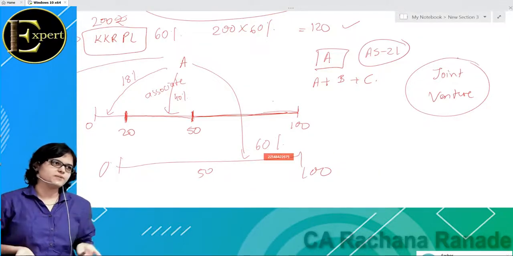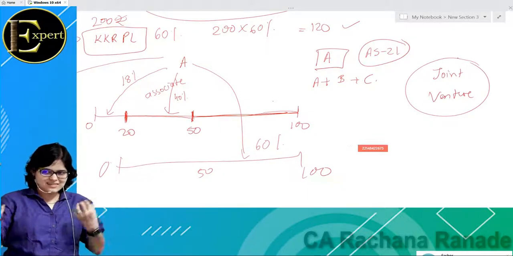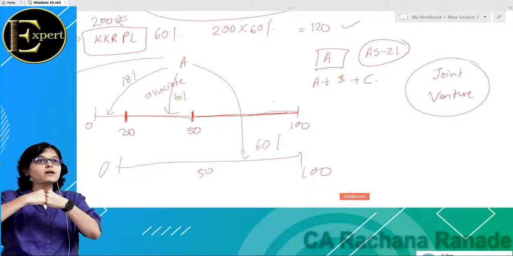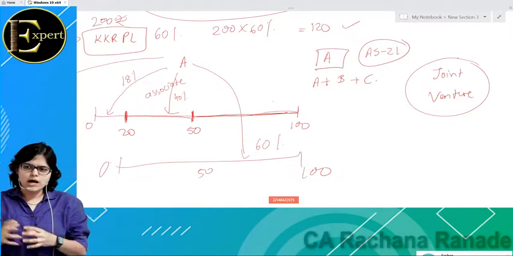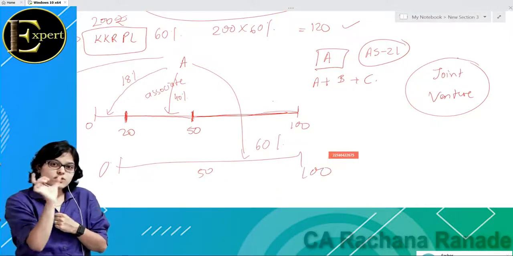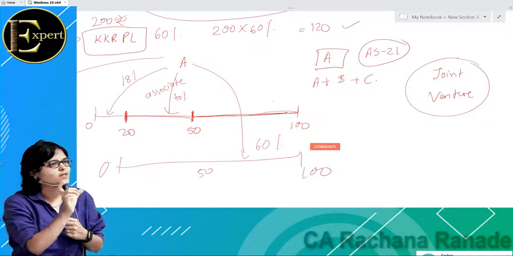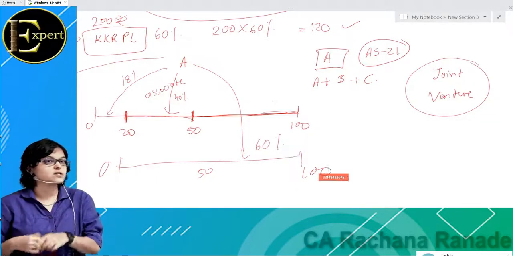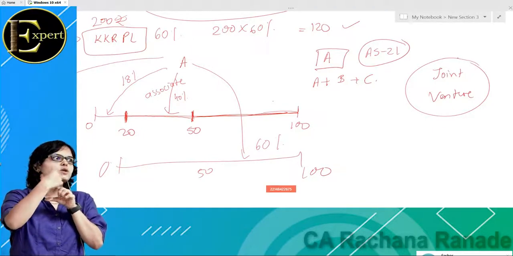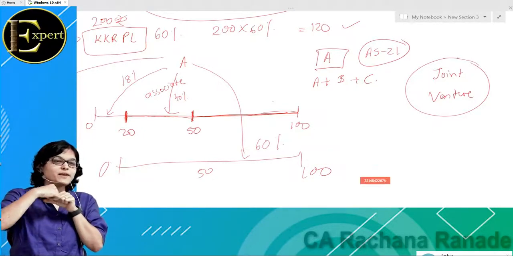So are we coming together for a lifetime or only for that specific project? Only for that specific project. Okay, so such projects, such joint ventures, are also consolidated while preparing the consolidated financial statement. So basically 3 things will be consolidated. Which 3? Subsidiary, associate and joint ventures.